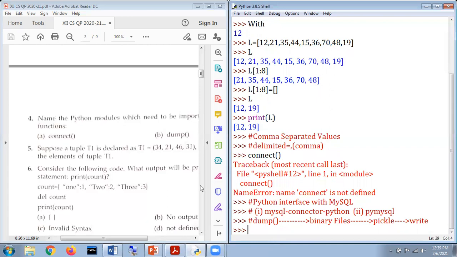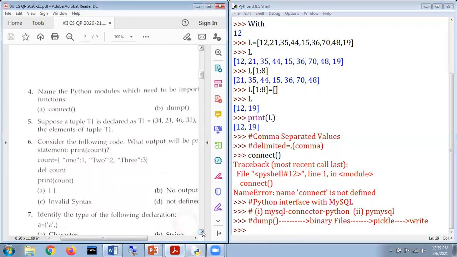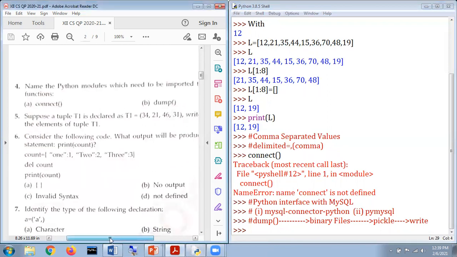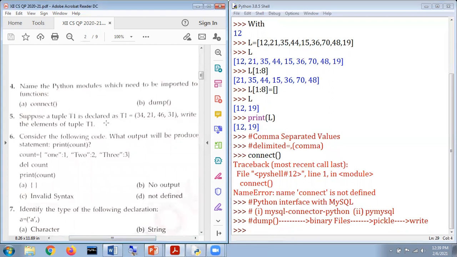Okay, now we are talking about the next question here, my dear respected students. Question number 5 says: suppose a tuple T1 is declared as this.